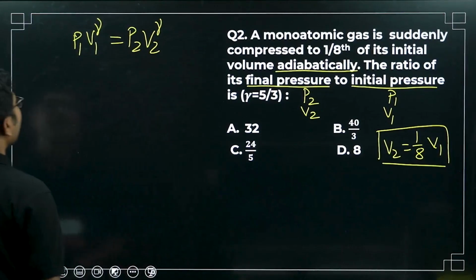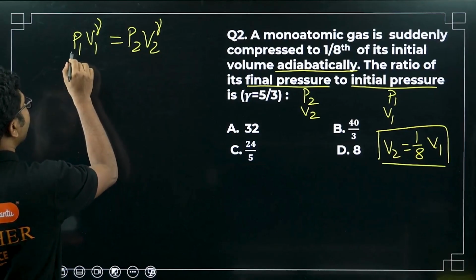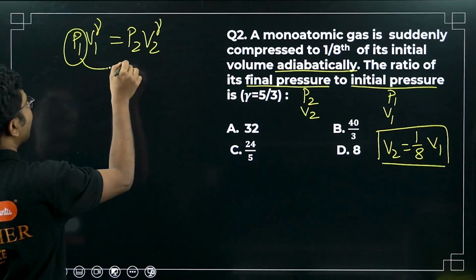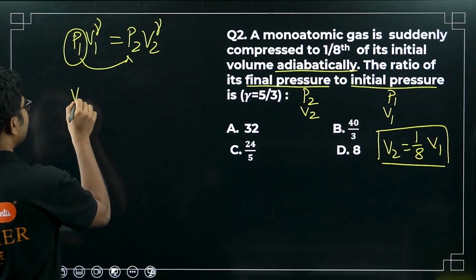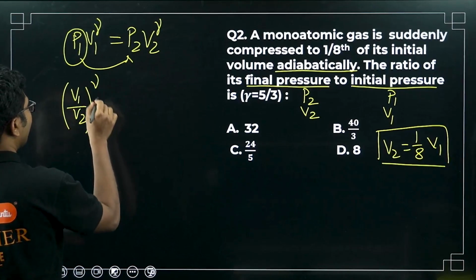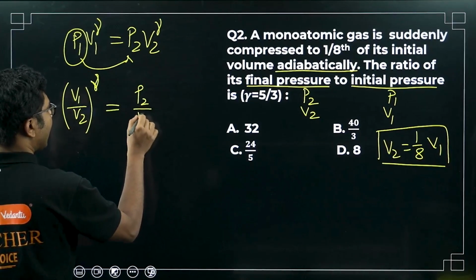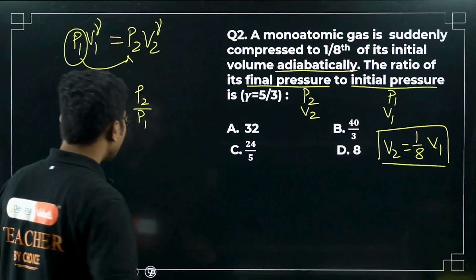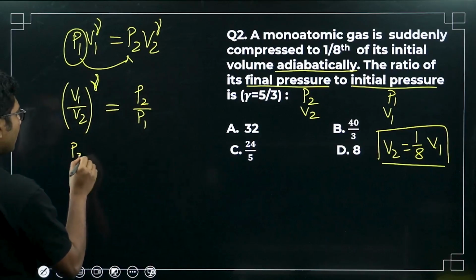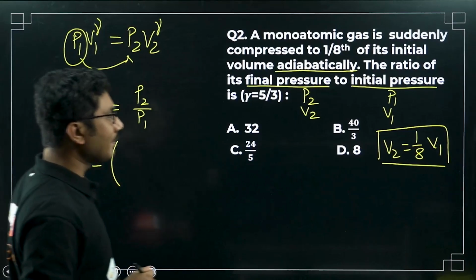Gamma is written like this, right? So now what we have to do, we have to find P2 by P1. So we will take this P1 and divide it to this side. So on this side we will have V1 by V2 to the power gamma is equal to P2 by P1. We are trying to find P2 by P1, right?